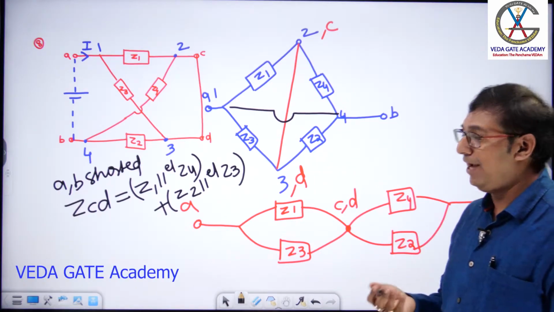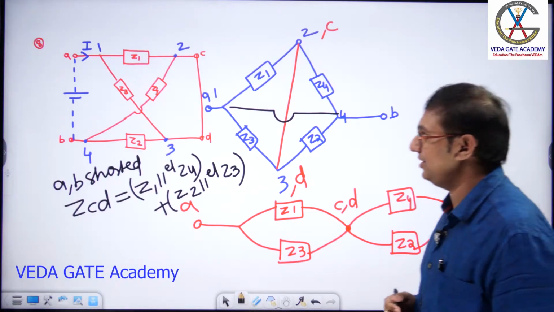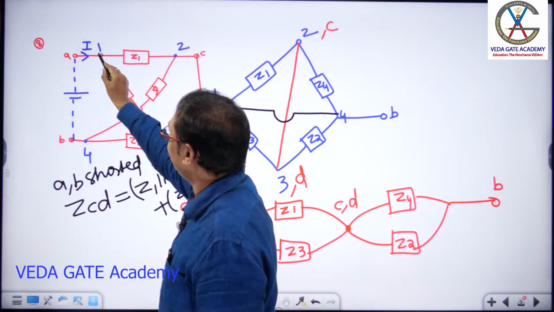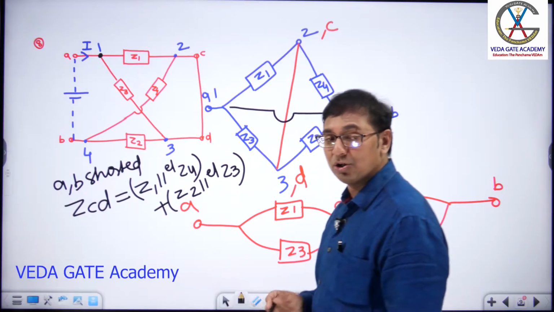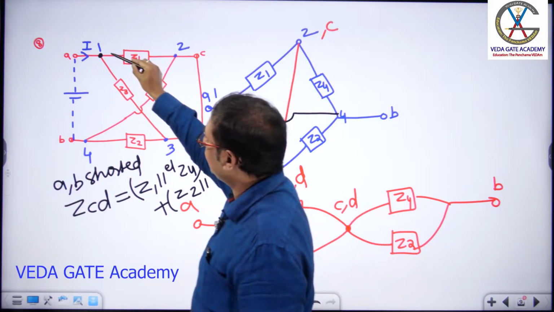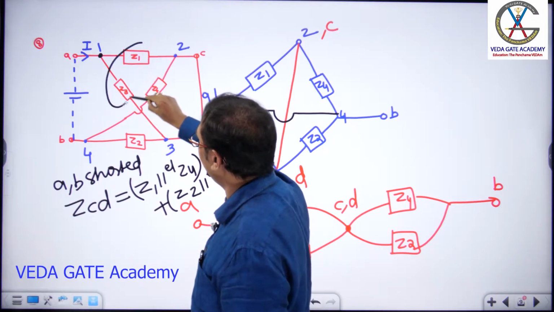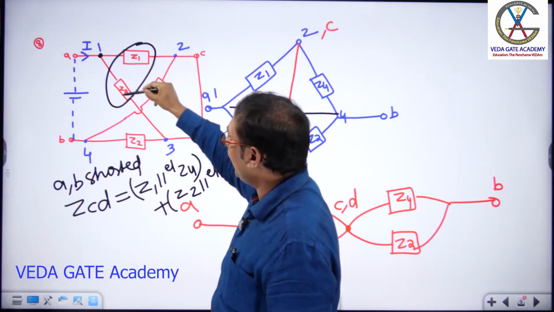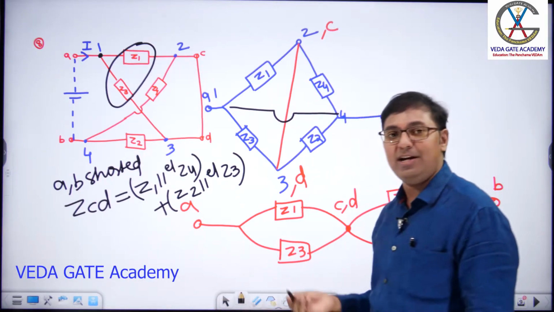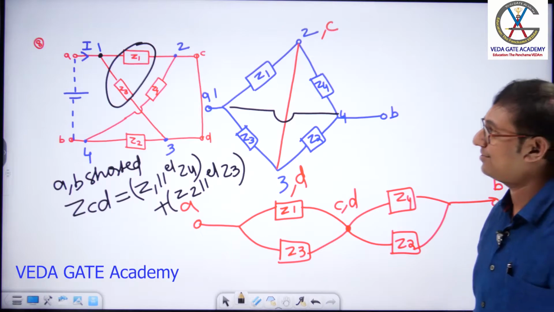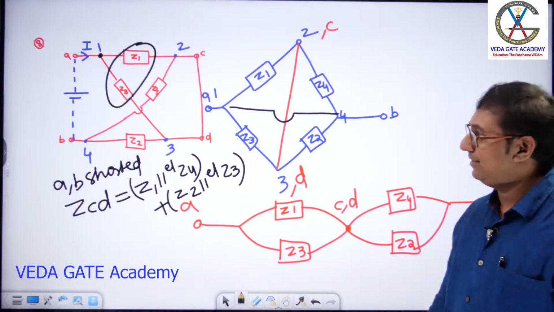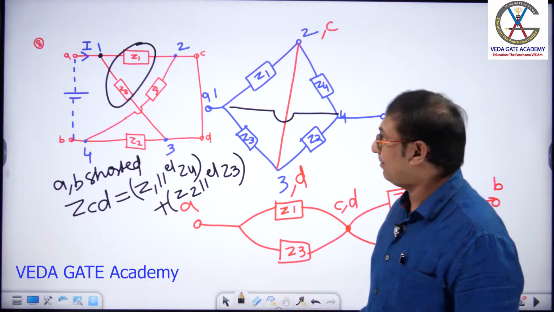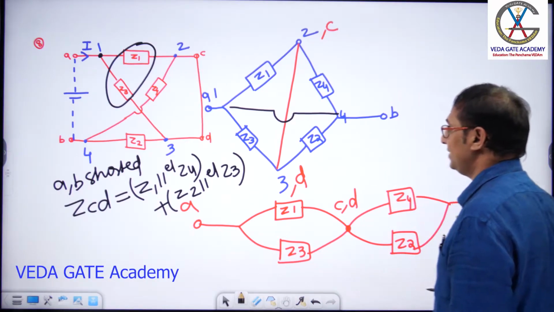Sir, is there any way to remember this? Yes, I used to tell it like this. See here, when you connect the source here, current is getting divided at this point. Shortcut technique, how to remember this? Current is getting divided at this point, and these two are connected in parallel. Once you remember one parallel combination, the other parallel combination can easily be written, and both are connected in series. Clear, sir? Right. So this is the lattice network with CD terminals shorted. Let's go with the next question.